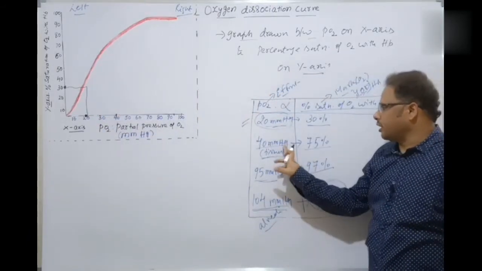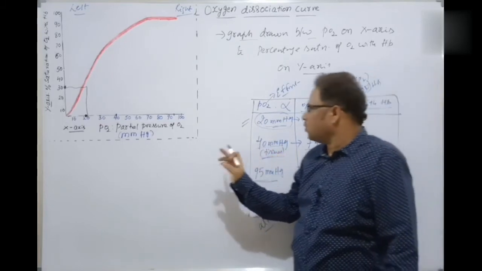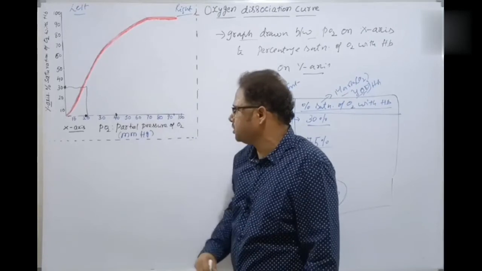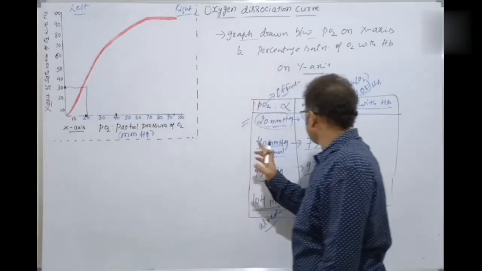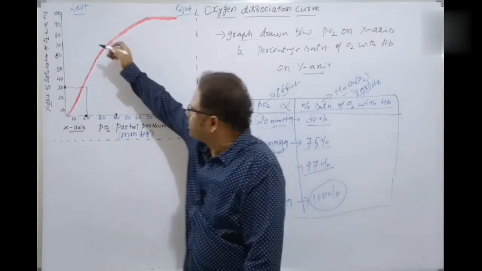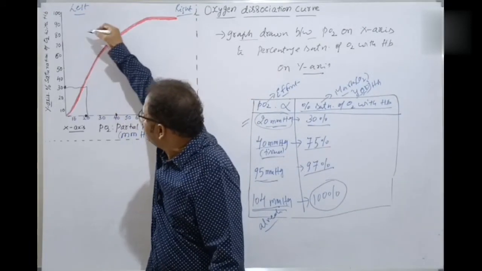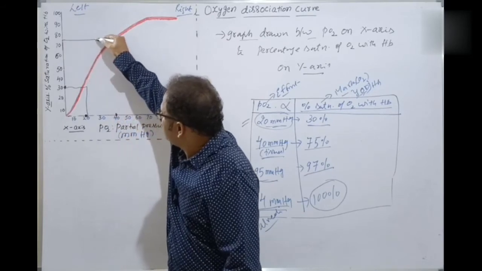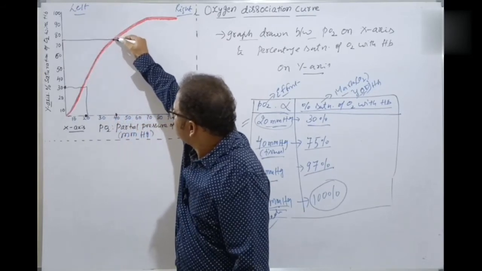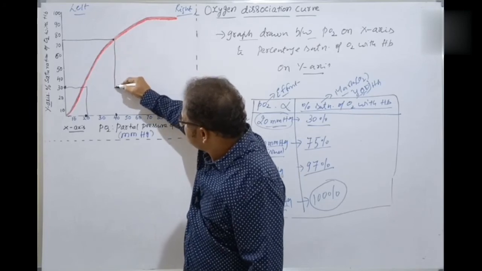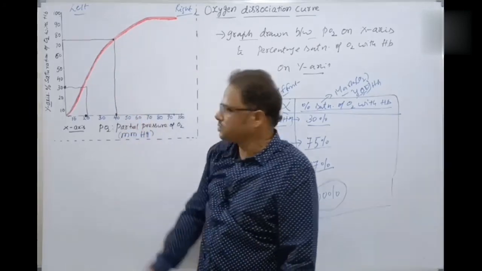Next one is 40 mmHg, as at the tissues. Where is that? Here is the 40 mmHg. See here. And where is the percentage saturation? 75%. Where is 75%? Between 70 and 80 here. This is almost here. You see here, almost roughly like this. This one is a point. You see here, this is a copy like this.